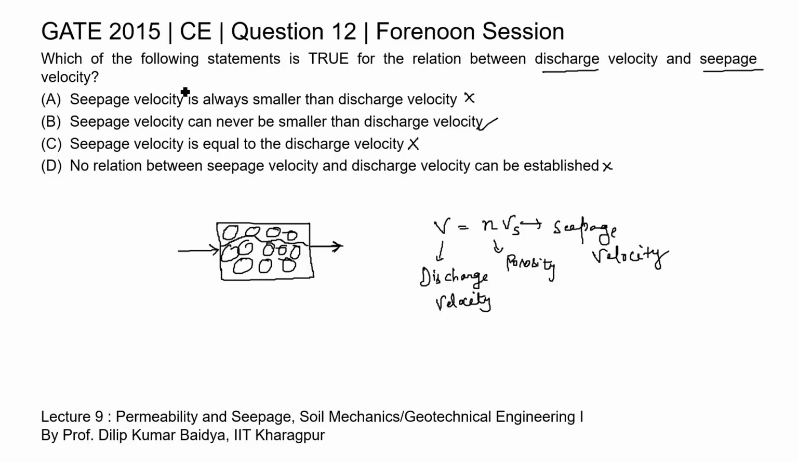So, among these options, the statement given in option B, which is seepage velocity can never be smaller than discharge velocity, is the true statement. So, we can say option B is the correct answer for this question. Thank you.